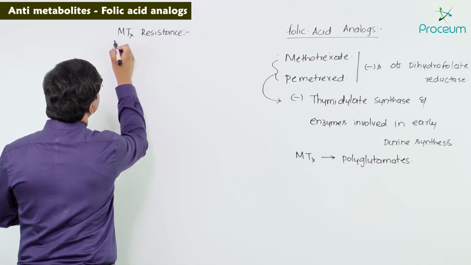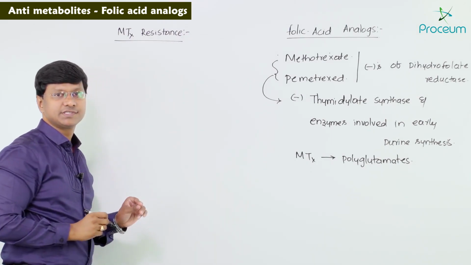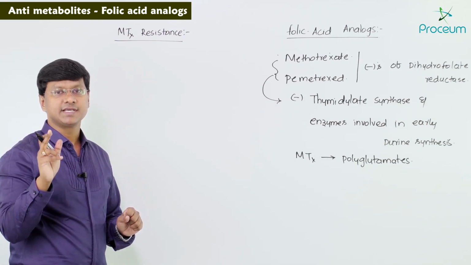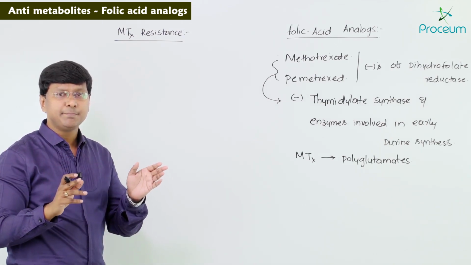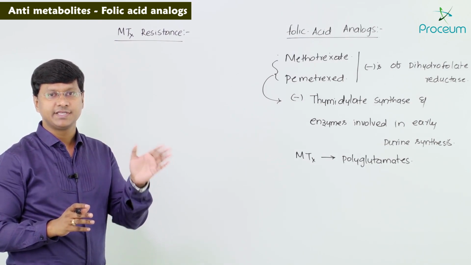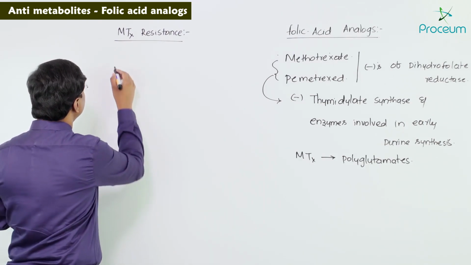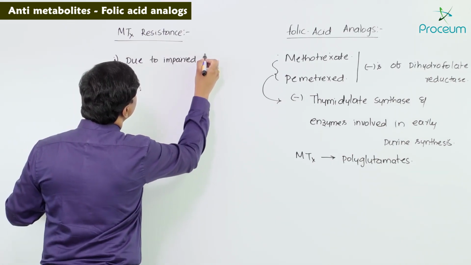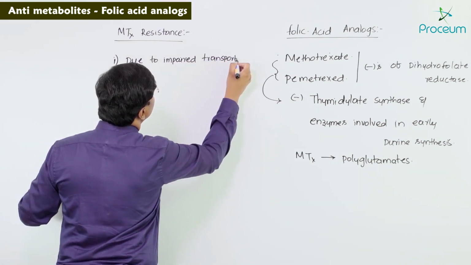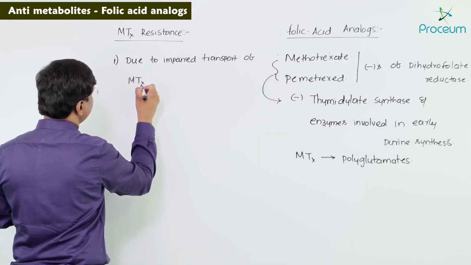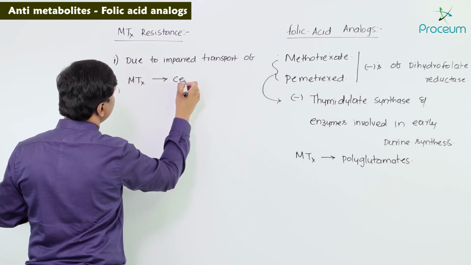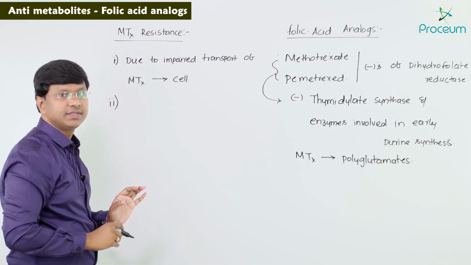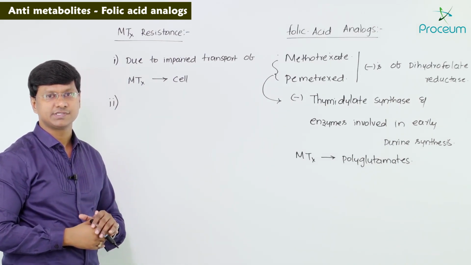What is the mechanism for the development of methotrexate resistance? Number one, methotrexate resistance can occur due to impaired transport of methotrexate into the cell. So this is one mechanism how there will be development of methotrexate resistance.